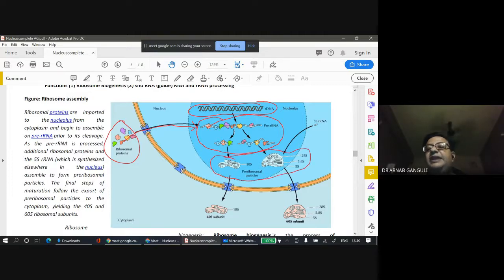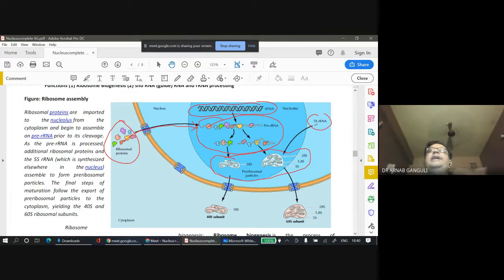I will explain later what S stands for, as in 5S. Right now, keep in mind it means the size. 5S is small, 18S is larger. It's something like the size, density-wise. S stands for Svedberg constant.